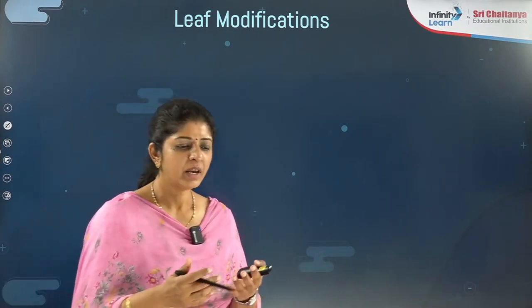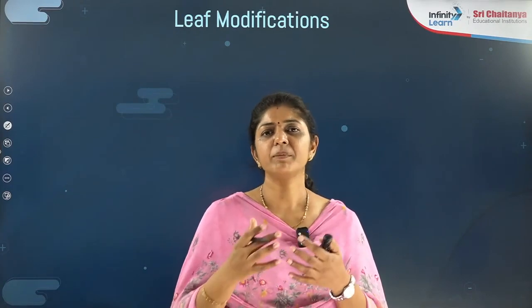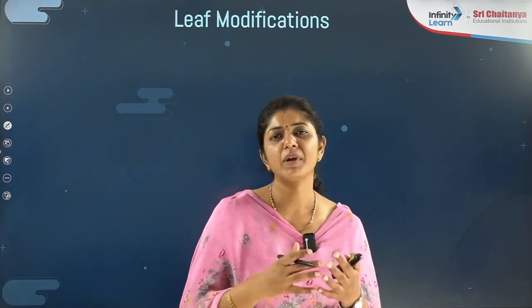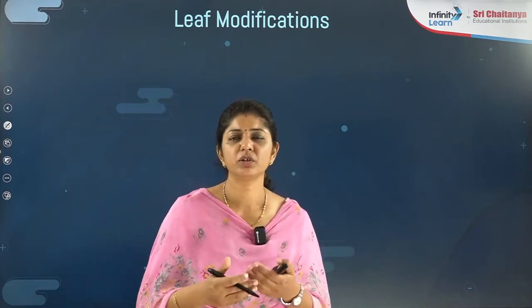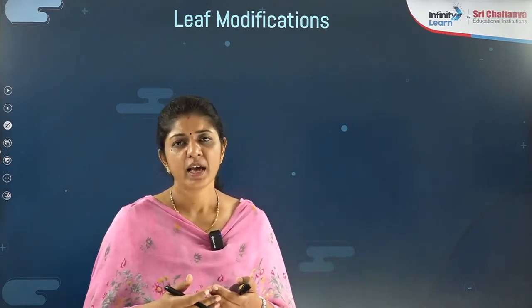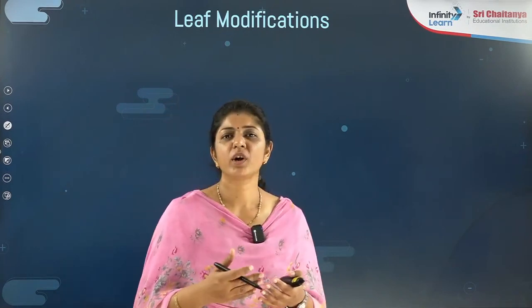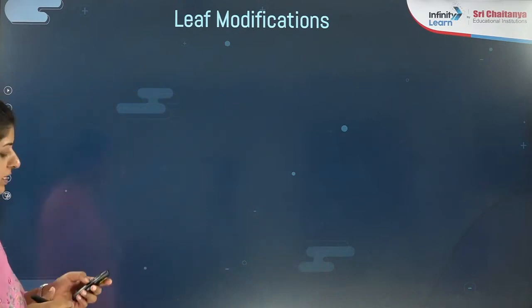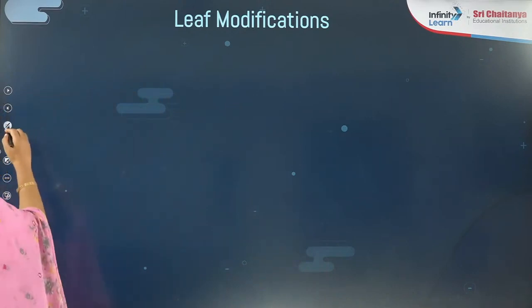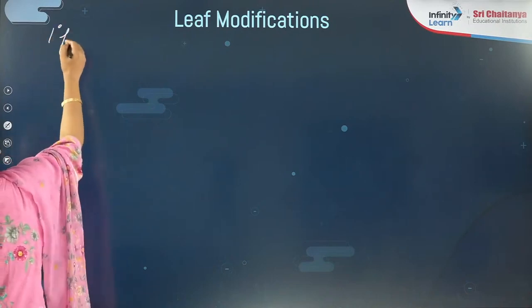I repeat: when a part of the plant is not performing its primary function due to change in its structure, form or morphology, and starts doing a function other than that, you call that a modification. As we are discussing leaf modification, first you should know the primary function of the leaf.